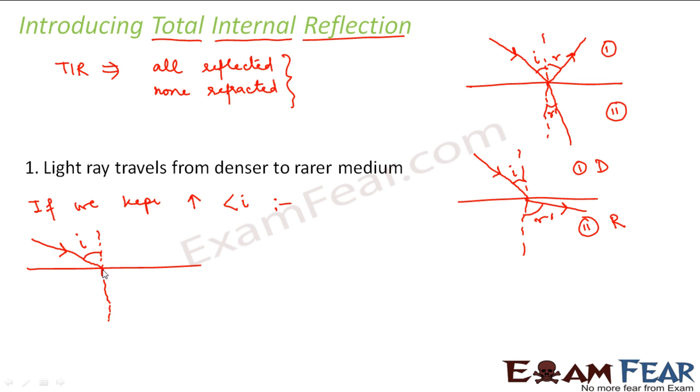So again it will try to move away from the normal. So this angle is R dash. So this R dash also increased. So this was my first case. This is A. This is my second case, that is B.